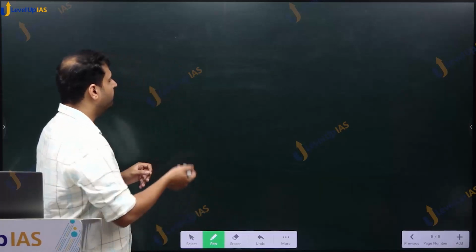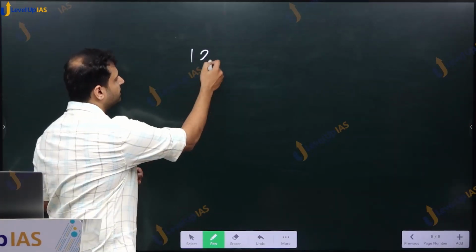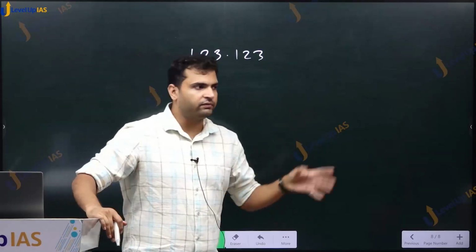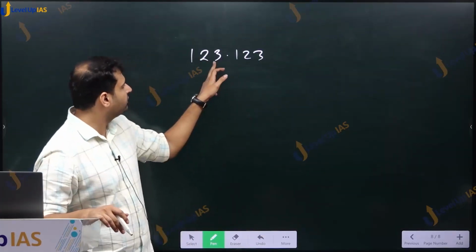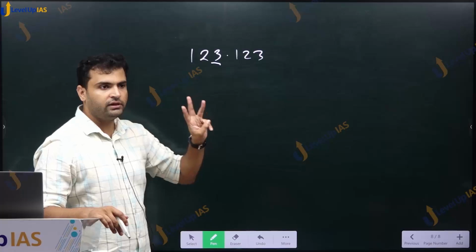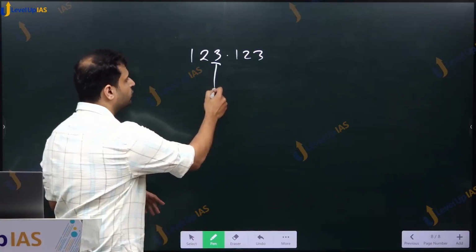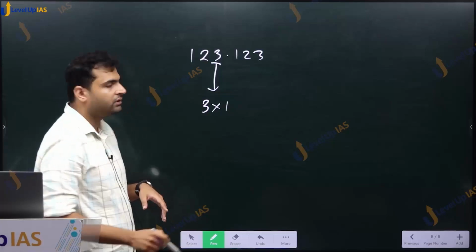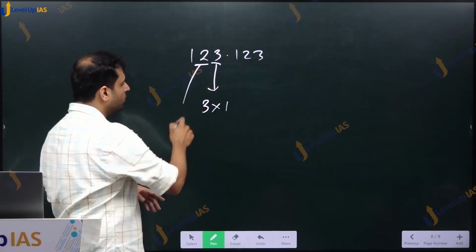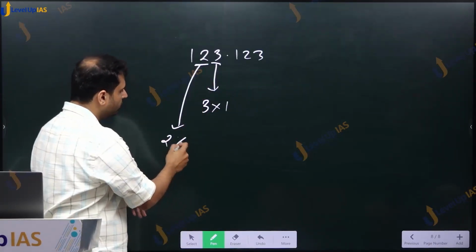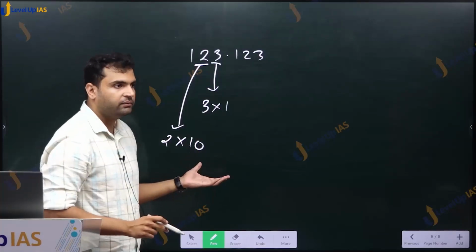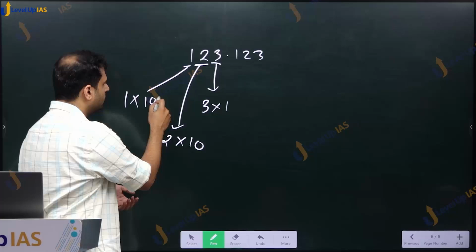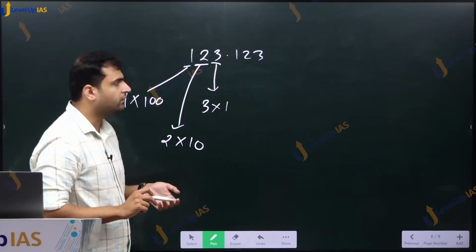So if I write something like this, let us say 123.123 in decimal system. If I write this, what is the place value of this 3? 3. That is, this is units place. Place value is 3 into 1. What is the place value of this 2? 2 into 10, which is 20. Place value of this 1 is 1 into 100, which is 100.